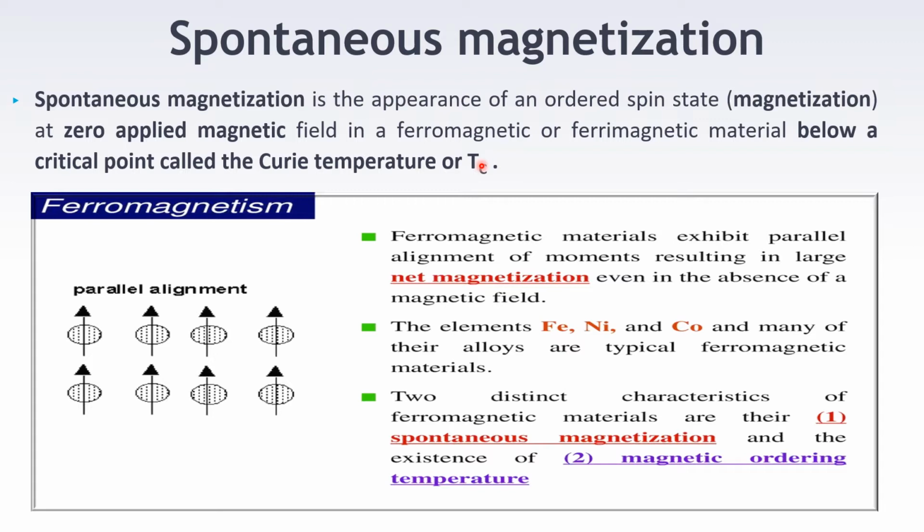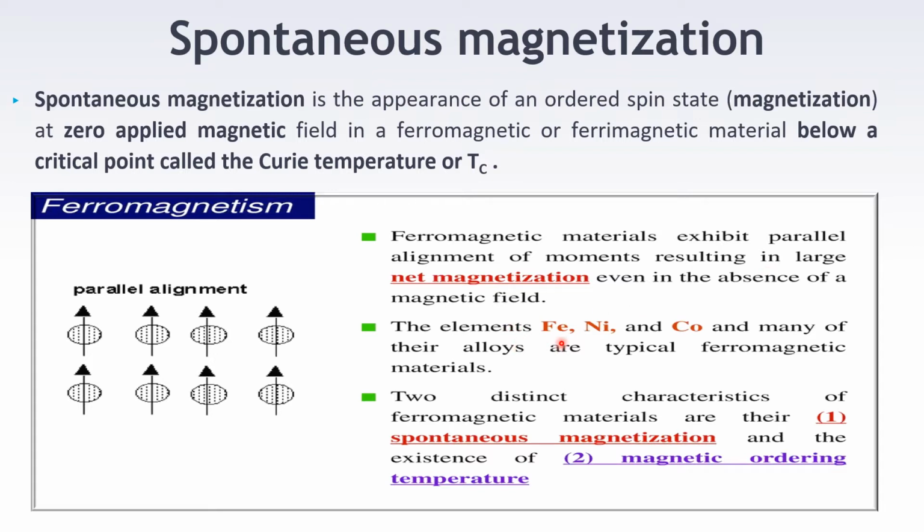force below critical temperature. Here in the figure you can see those materials which are ferromagnetic in nature. They show spontaneous magnetism or permanent magnetism in the absence of field also. Ferromagnetic material exhibit parallel alignment of moments resulting in large net magnetization even in the absence of magnetic field.